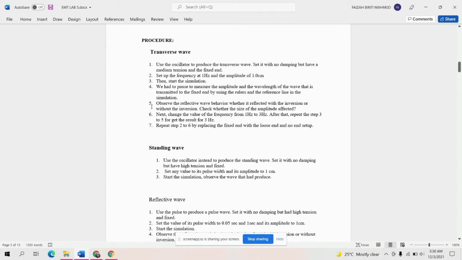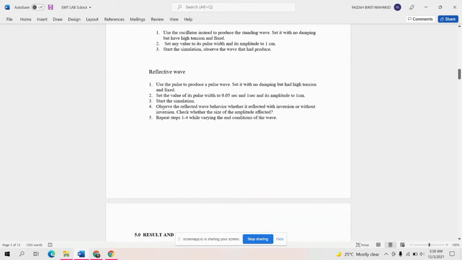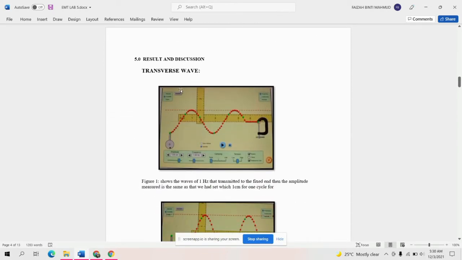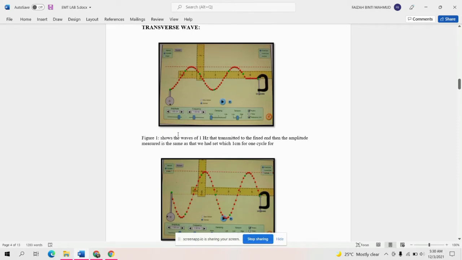This is what we have to use to do the simulation. So, the result and discussion of the transverse wave. Figure 1 shows the wave of 1 Hz that transmits to the fixed end.